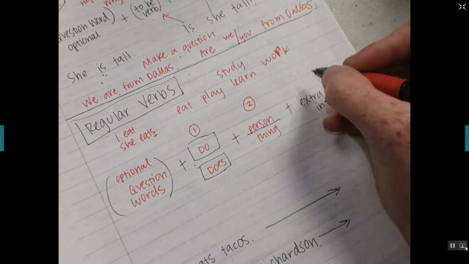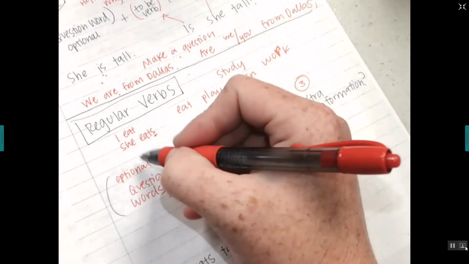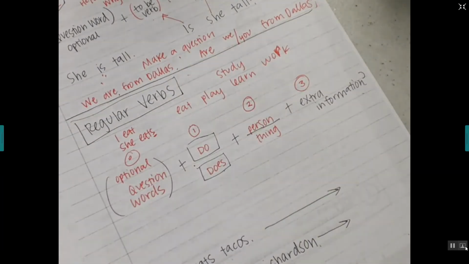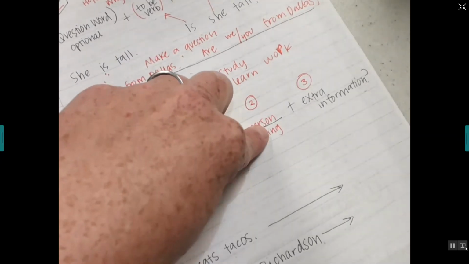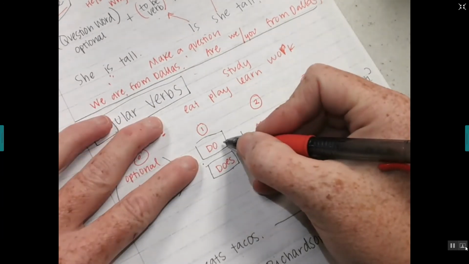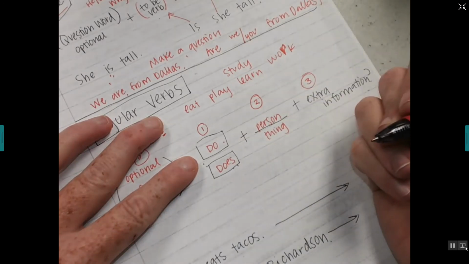And then the extra information is 3. Okay? And this one is like, woohoo! I don't know, 0. We'll say that's 0. It's optional. Okay, so do or does plus the person plus the extra information. Okay? So how do we decide if it's do or does? How do you know which one to use?